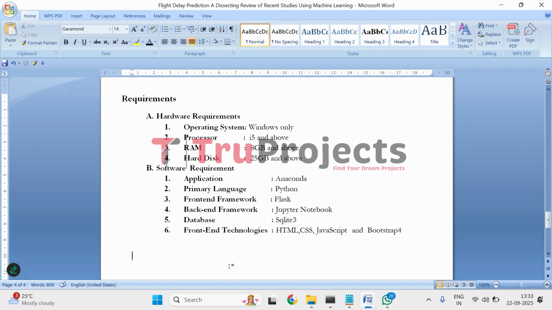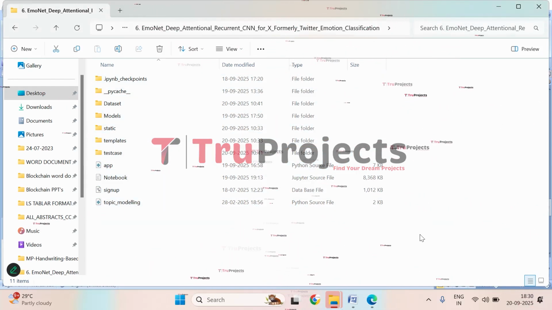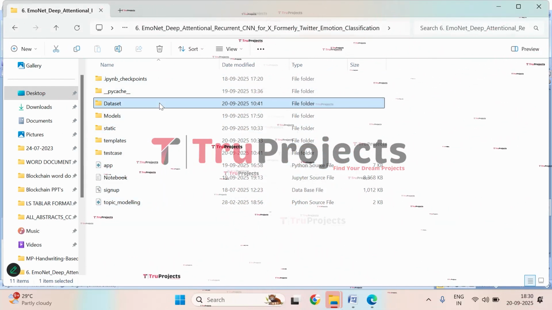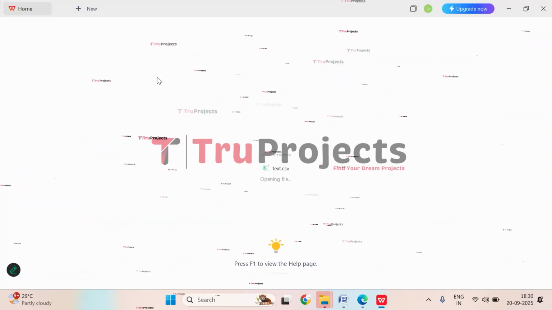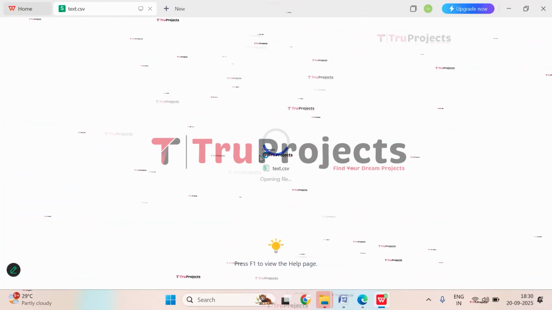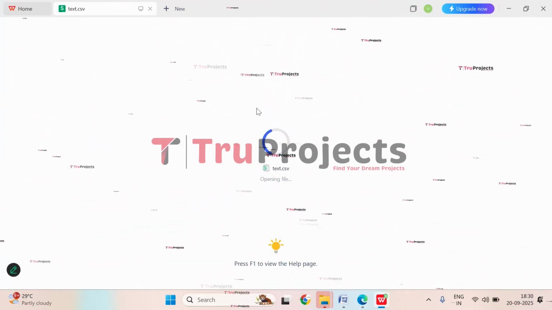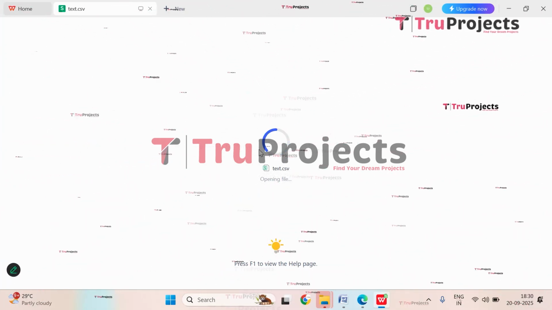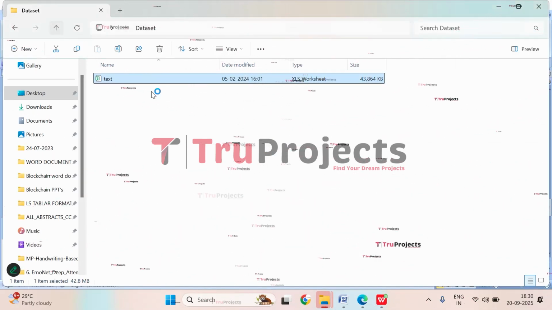So this is the overview of the project. Now let's execute it. To execute, let's open the code folder of the project. So these are the source code files of the project. Let's understand each of them. In this, we have the data set. So this is the text dataset that is used in this project to train the models for predicting the sentiment emotion. It's loading, just wait for a while, or else let's until then understand the other files.